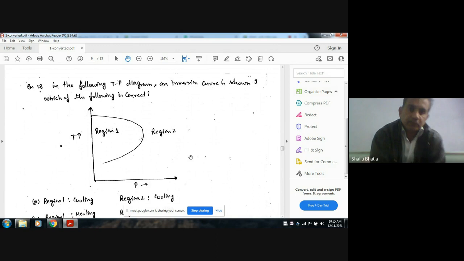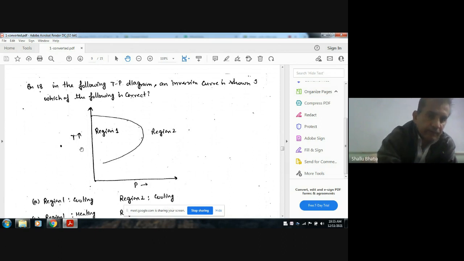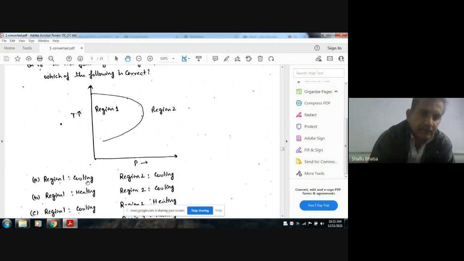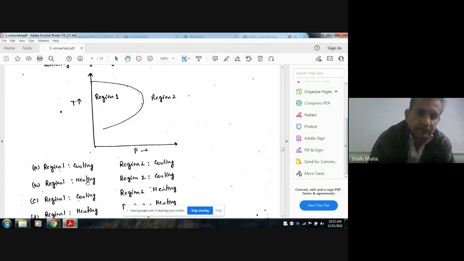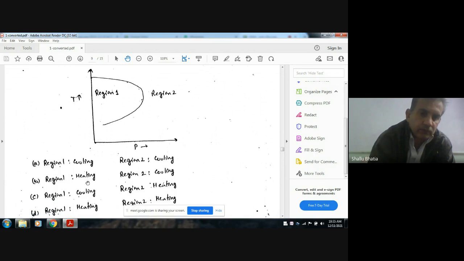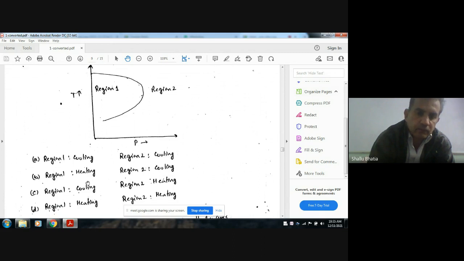In the following T-P diagram, an inversion curve is shown. Which of the following is correct? So this is the inversion curve, and this is T and this is P. Options: A, region 1 cooling, region 2 cooling. B, region 1 heating, region 2 cooling. C, region 1 cooling, region 2 heating. D, region 1 heating and region 2 heating.